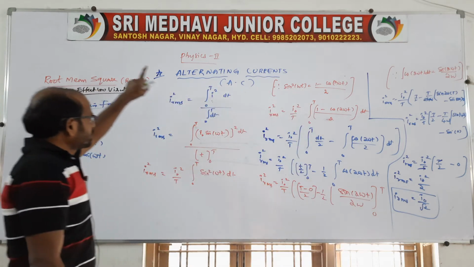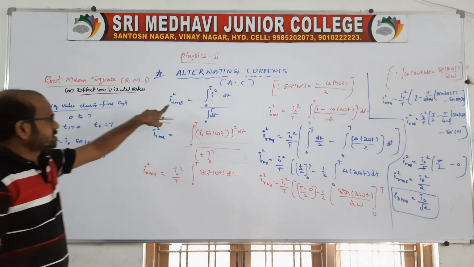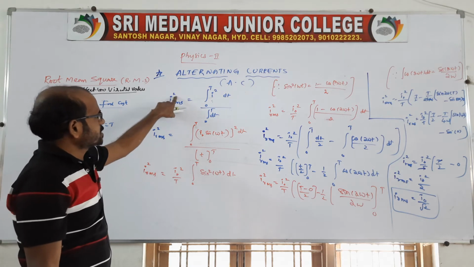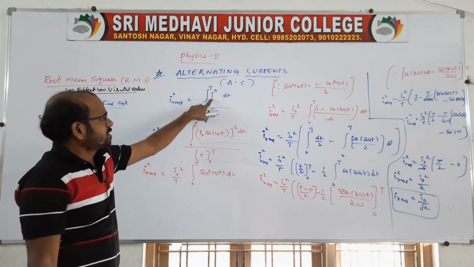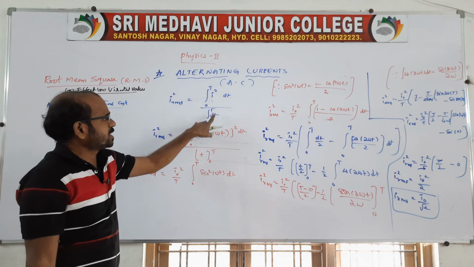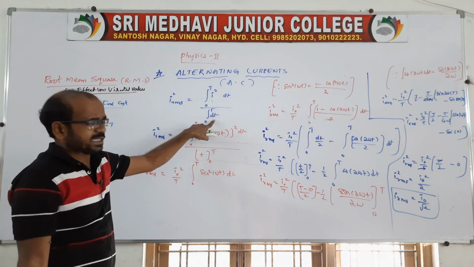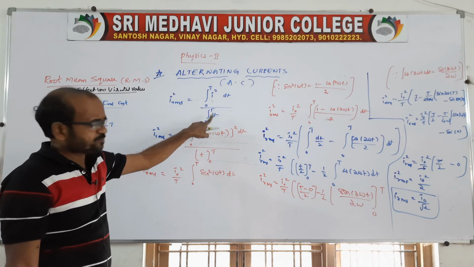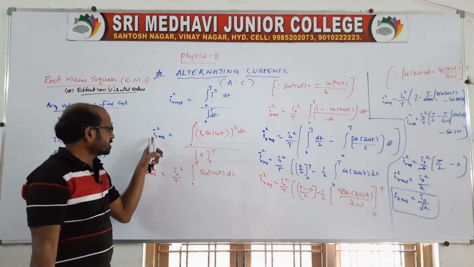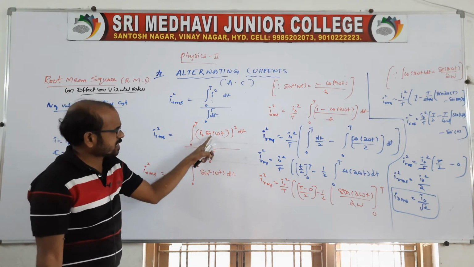Sir, what about E RMS? Yes, just you replace: E square RMS is equal to integral 0 to T of E square dt by integral 0 to capital T dt, right? Like E square RMS, with E equal to E naught sin omega t.